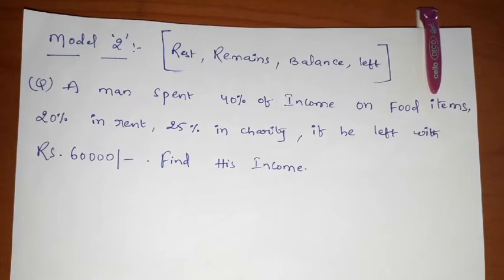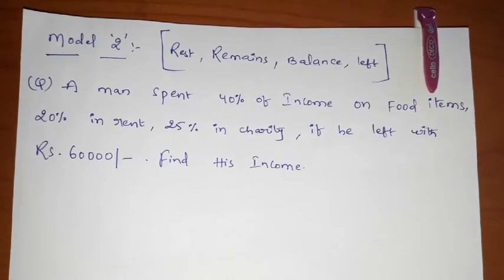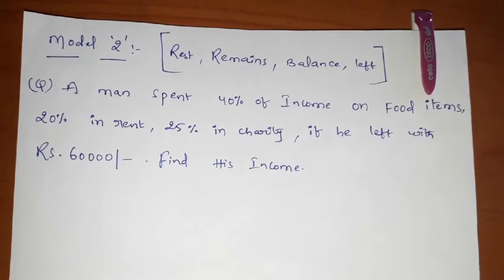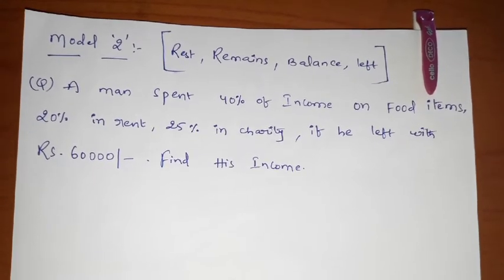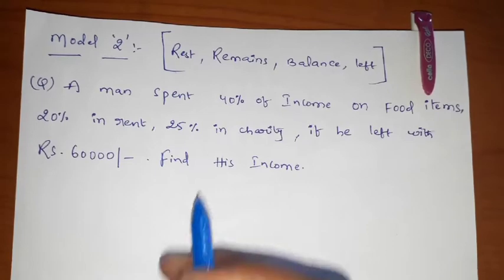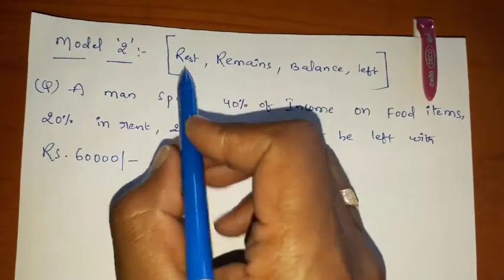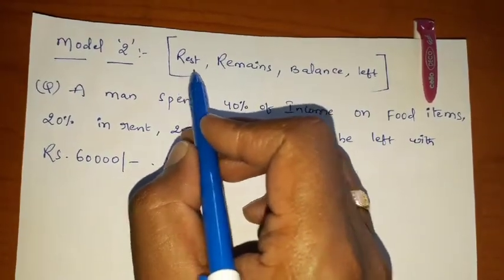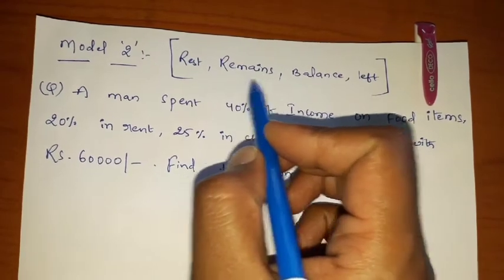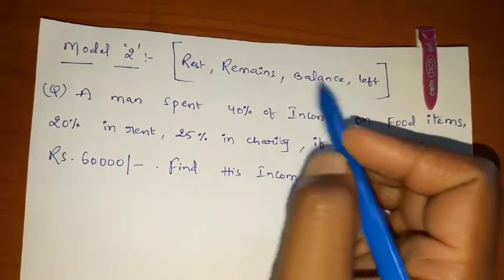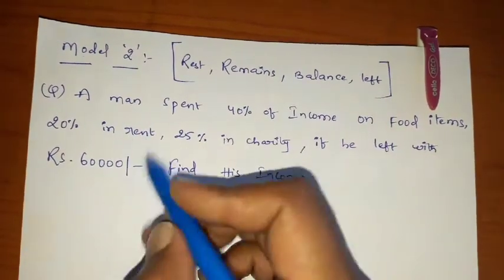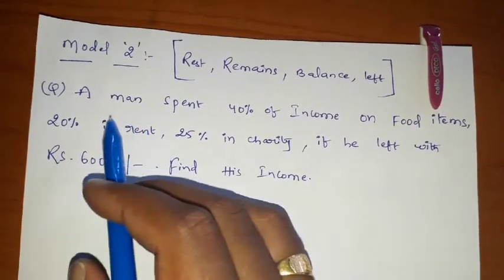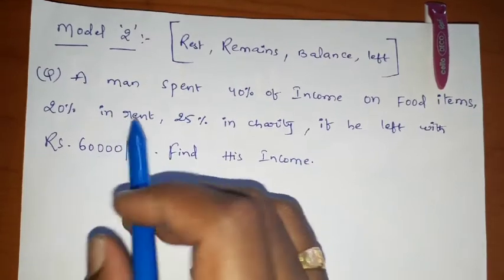In this video we will be discussing Model 2 and Model 3 of percentages. Let us see how the questions will be framed on these models. First, going into Model 2, see the terminology friends, that is rest, remains, balance, left. So these words will be generally used in this type of questions. Let us see a question friends.